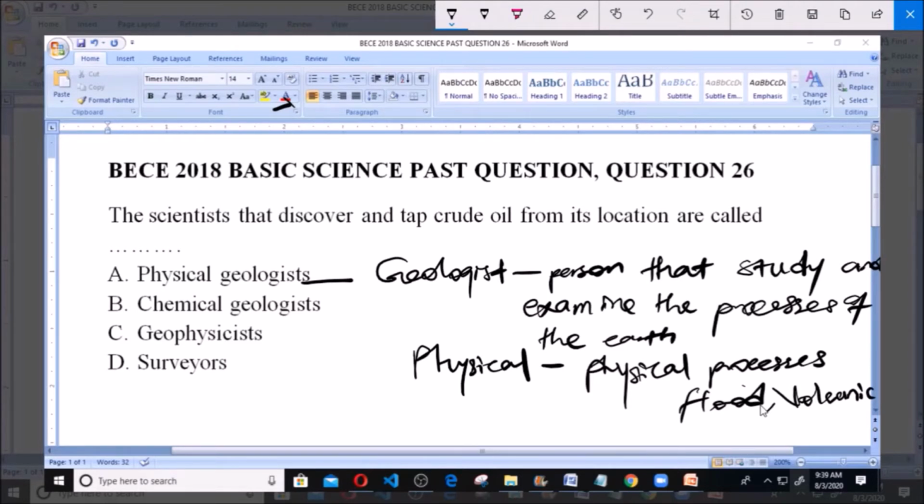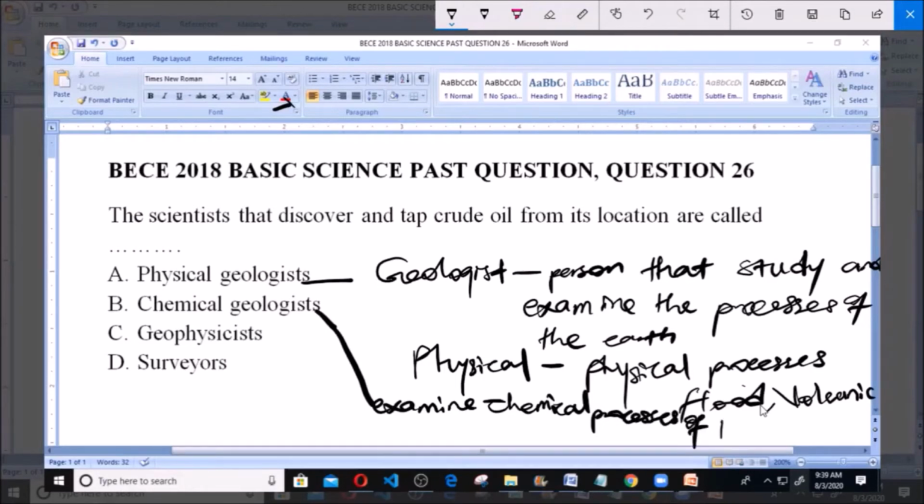So B says chemical geologist. Now the work of a chemical geologist is what? Chemical geologists examine the chemical processes of the earth.